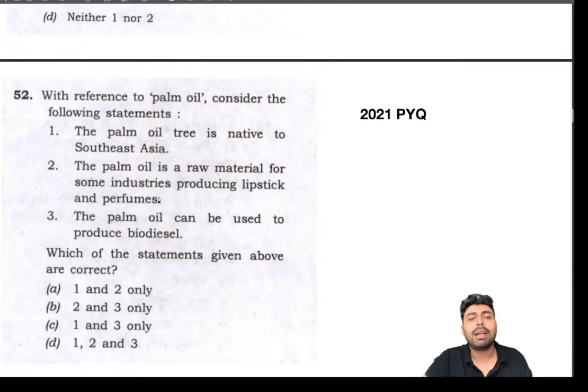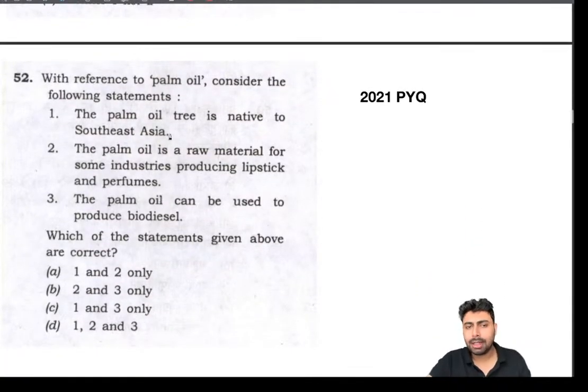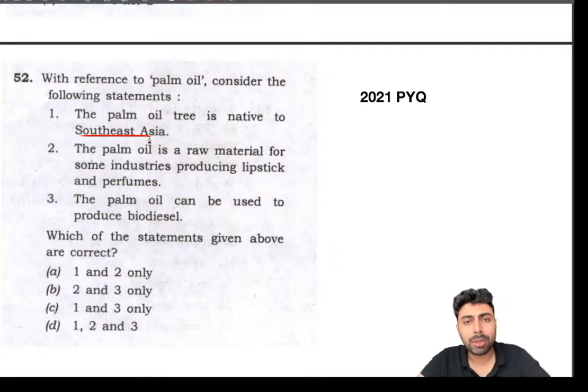So that's all. And one more thing, this is regarding palm oil. Again, this seems like a seemingly accurate thing, especially if you have some knowledge, because palm oil is native to Southeast Asia. At first reading, you may think that yes, most of the palm oil producing countries are from Southeast Asia, like Indonesia, Malaysia, Thailand. They are the largest producers, and you may think that they have become the largest producers because this palm oil is native to that place.